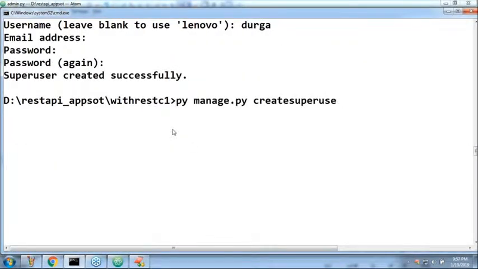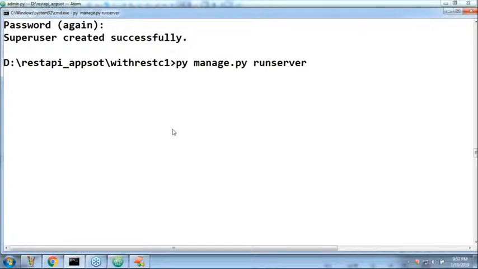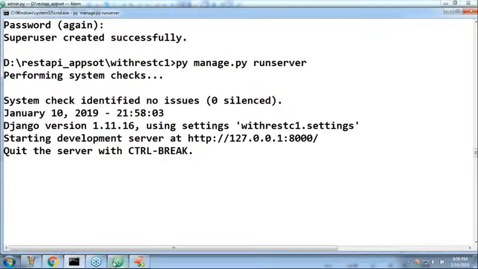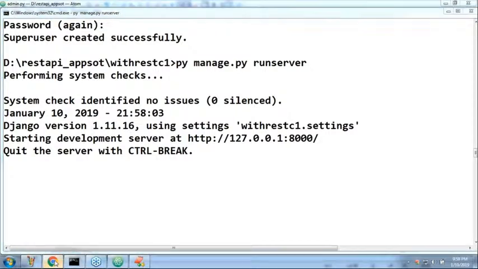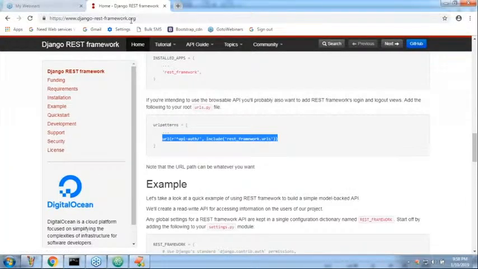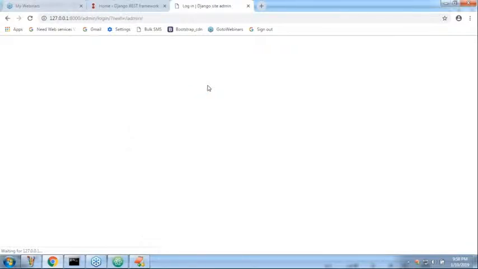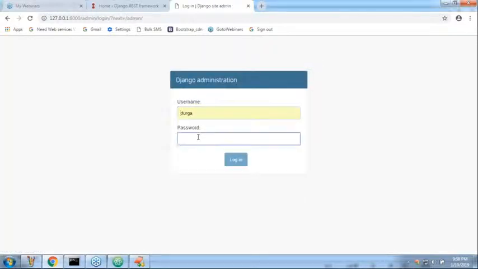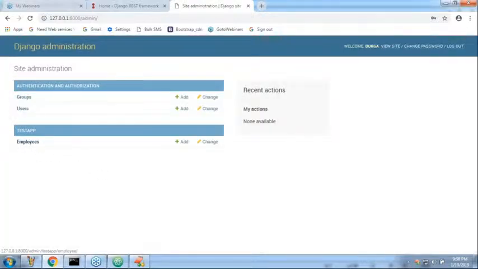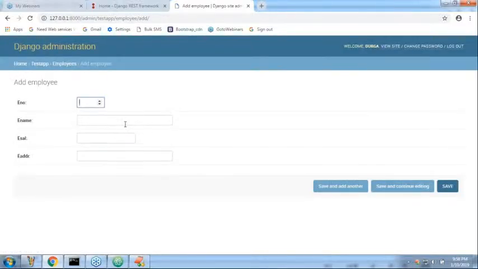Let me cross check: py manage.py runserver. You may have some problems also. If any problem is there, we can fix it. Yes, clear. Let me open the admin interface. Durga and then Durga123. Yes, the Employee table is ready. Add. So this is our first time with Django REST framework, right?